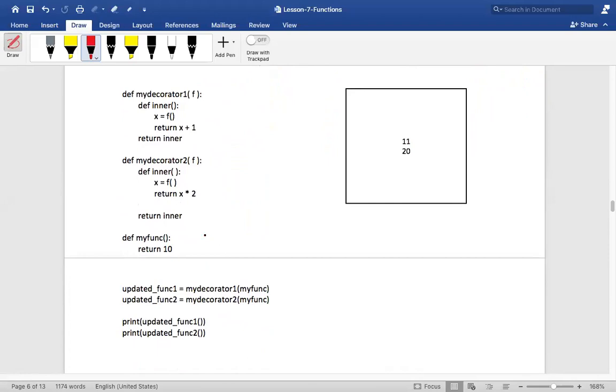Okay, how many akshadas are there? Only one. There is only one akshada. Did you see that? My function is the one which should be decorated.